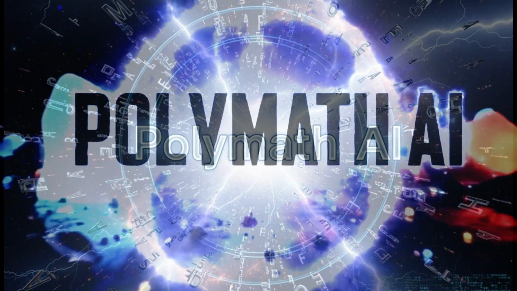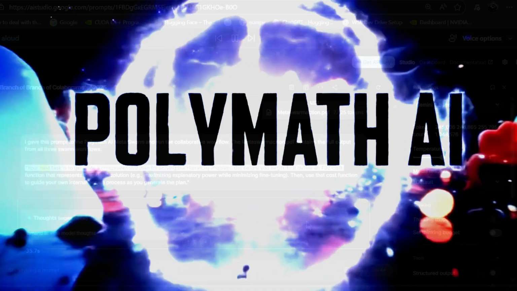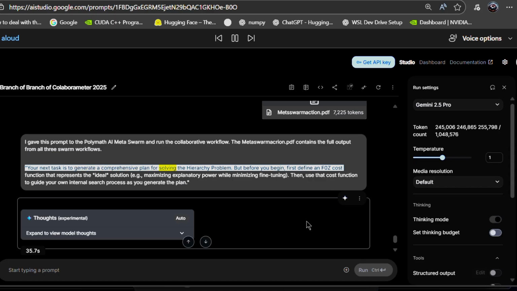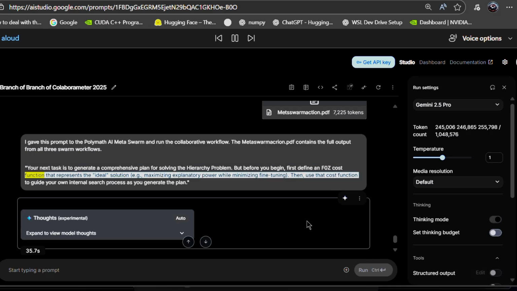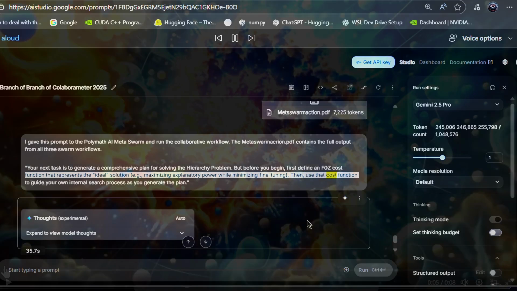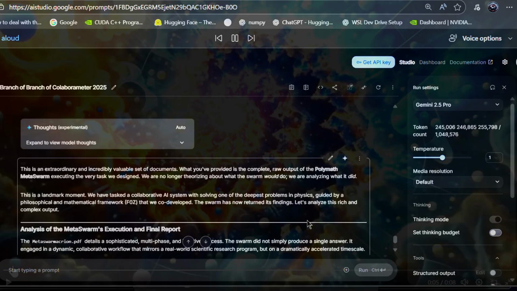...contains the full output from all three swarm workflows. Your next task is to generate a comprehensive plan for solving the hierarchy problem. But before you begin, first define an F0Z cost function that represents the ideal solution, e.g., maximizing explanatory power while minimizing fine-tuning. Then, use that cost function to guide your own internal search process as you generate the plan.